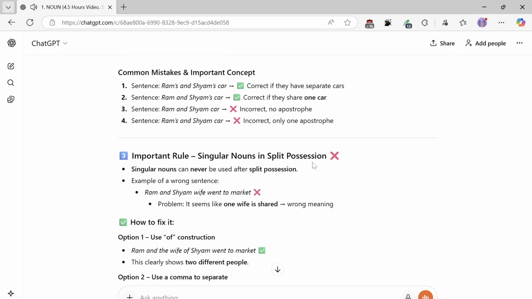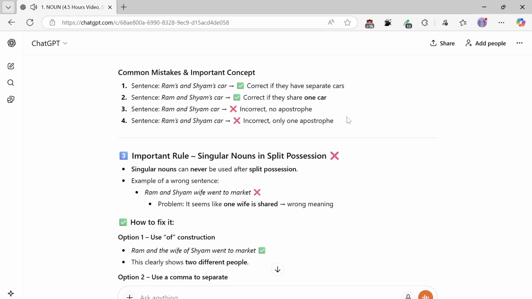Common mistakes and important concepts. 1. Ram's and Shyam's car, correct if they have separate cars. 2. The sentence Ram and Shyam's car is correct if they share one car. 3. The sentence Ram and Shyam car is incorrect, no apostrophe. 4. The sentence Rams and Shyam car is incorrect, only one apostrophe.